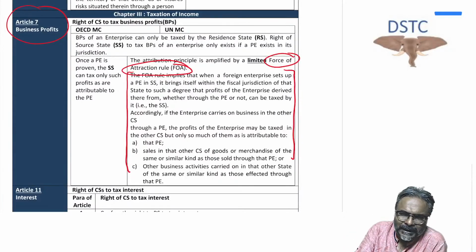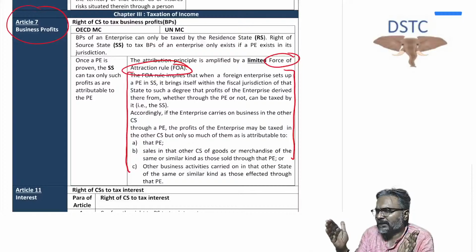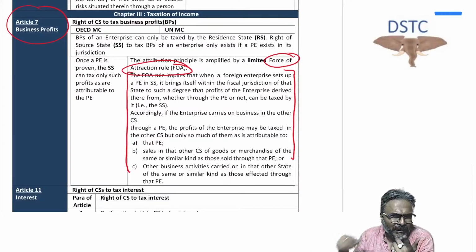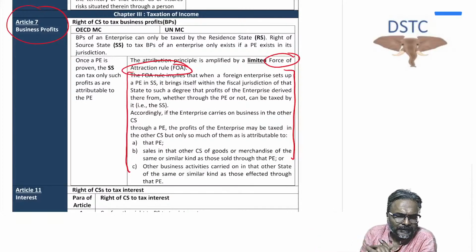What is this force of attraction rule, students? I'll just give you a quick example. Supposing a UK firm, say a departmental store in UK, has a branch in India. Obviously, that branch will give rise to the existence of a PE in India. So whatever profit is attributable to that branch in India, that much of the profit will be taxable in the source country, which is India.